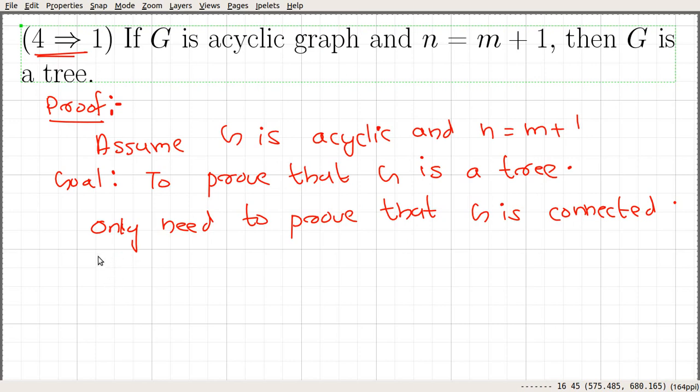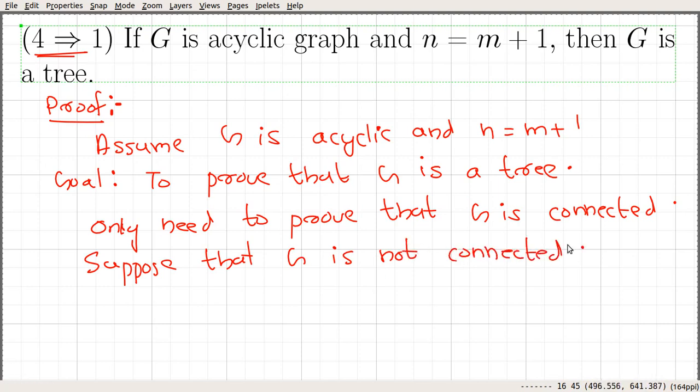Since G is not connected, it has at least two connected components.